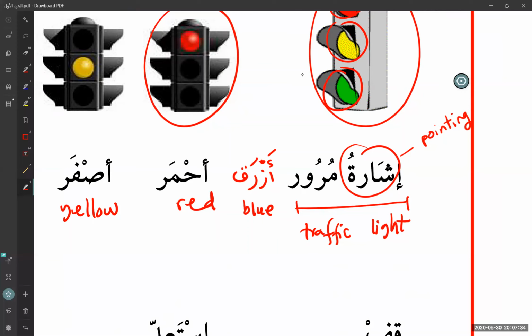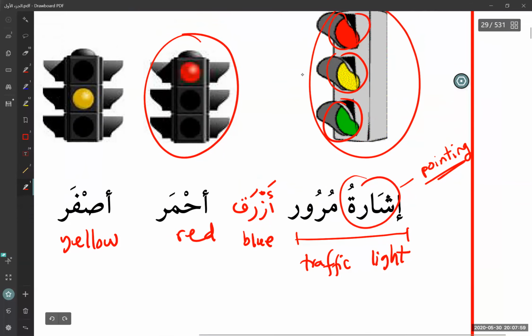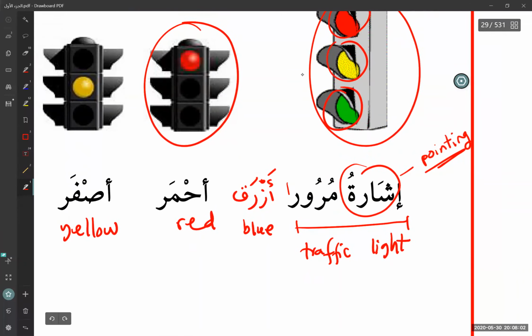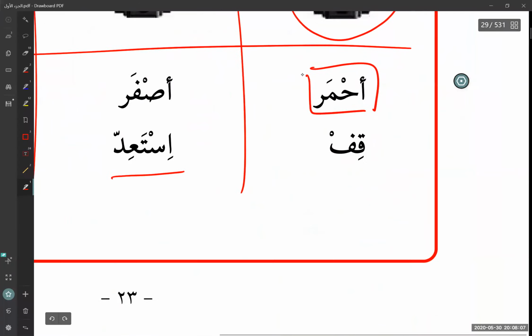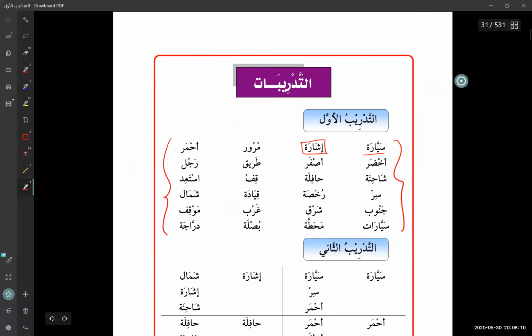So there's some connection between the pointing and traffic, because what the pointing is doing here is basically indicating to you about your traffic. Remember what I explained, that traffic doesn't mean traffic jam. Traffic means anything that moves. So it's pointing to you, should you move now? Should you slow down, or should you go? That is the ishara, that is the indication it's giving. So the bottom line is that when you combine these two words, it becomes a new meaning, a traffic light. Okay, so now we can go back here. Ishara is pointing.